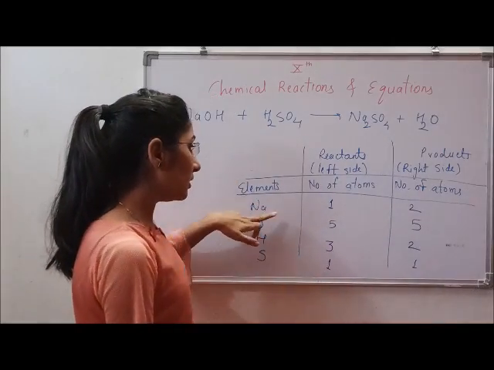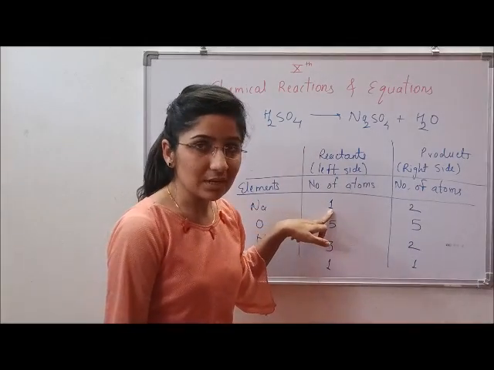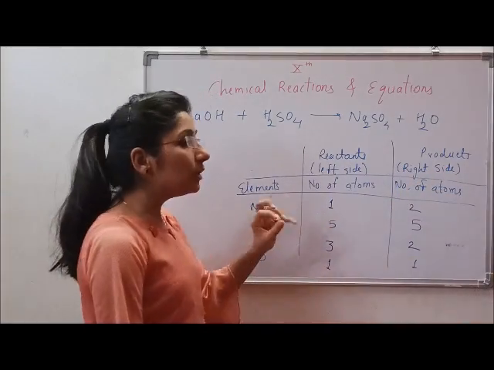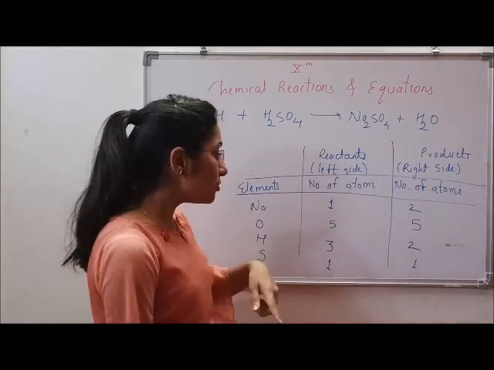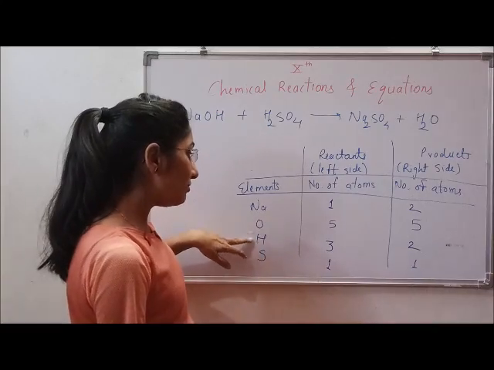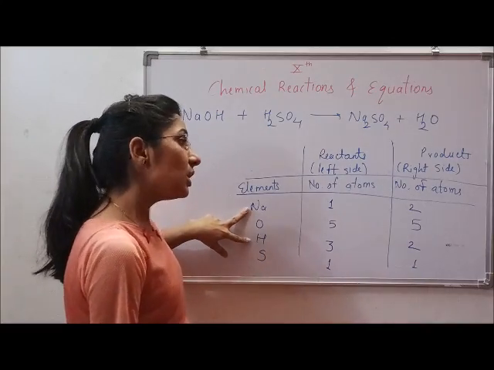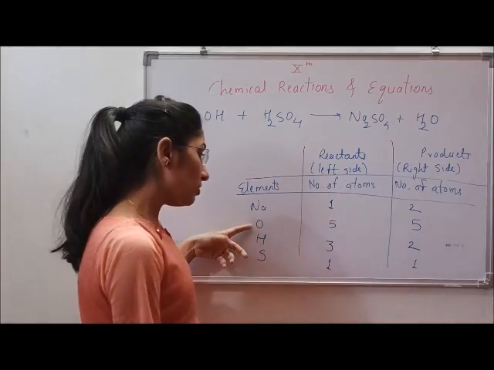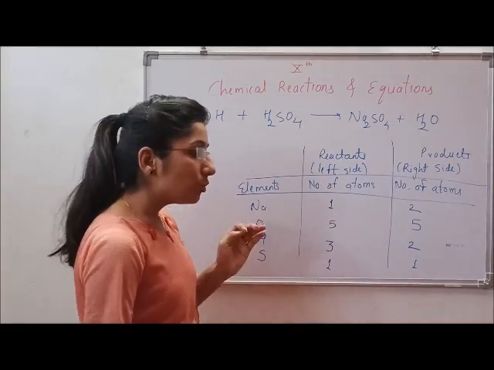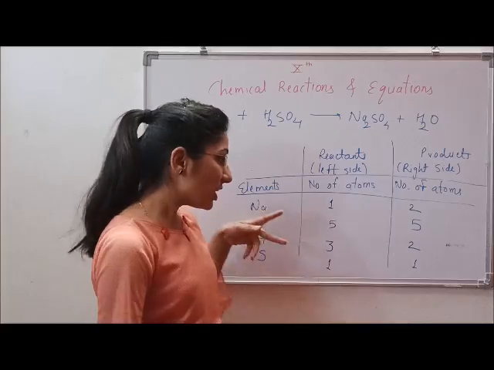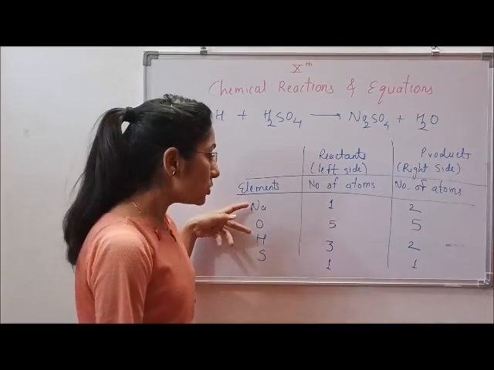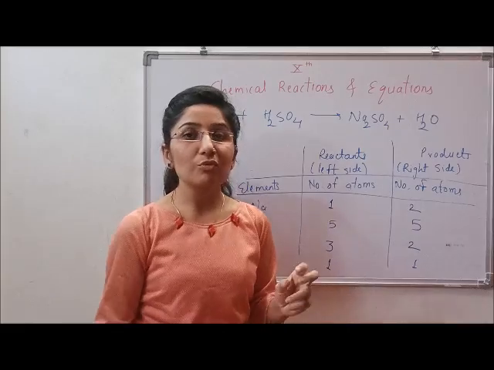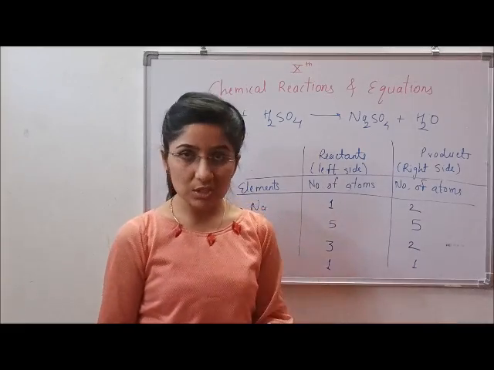So if we can see here, sodium are not same on both sides. The atoms of sodium are not same on reactant and product side. So we need to make them same. And also there is hydrogen which is not same. So the atoms of sodium and hydrogens are not same on both the sides, whereas of oxygen and sulfur they are same. So we can focus on any one of the two which are not balanced. So sodium and hydrogen, the numbers are not same on both sides, so they are not balanced. So we can take any one of them to balance the equation.